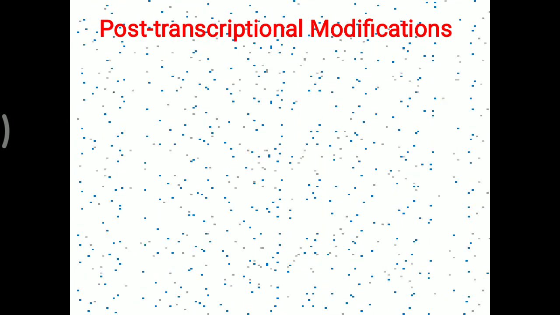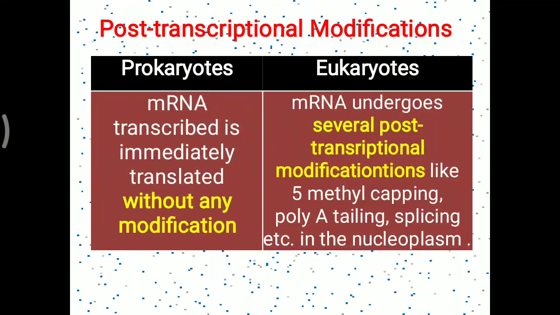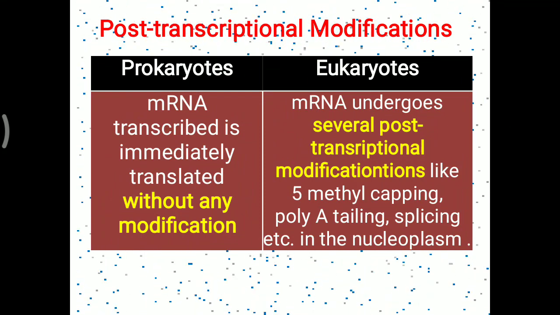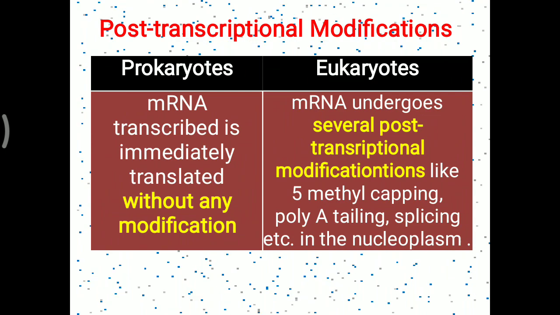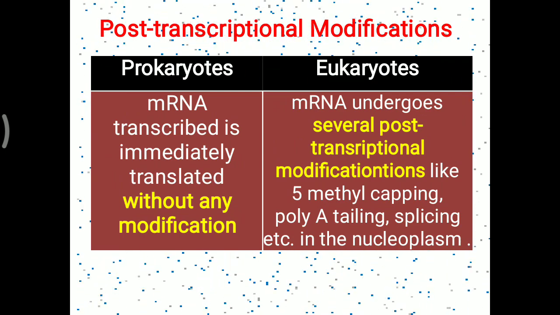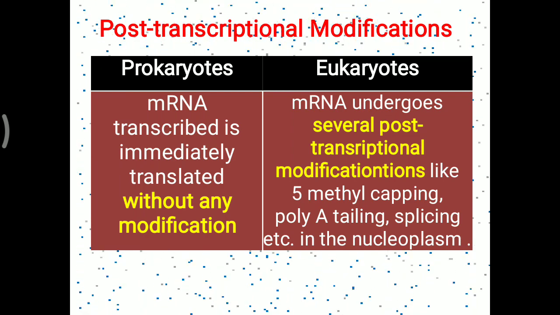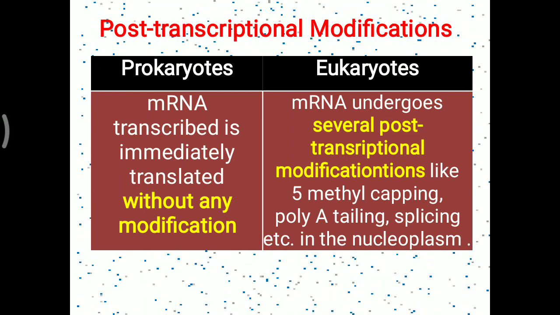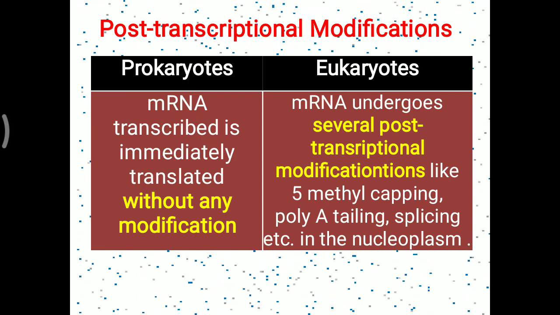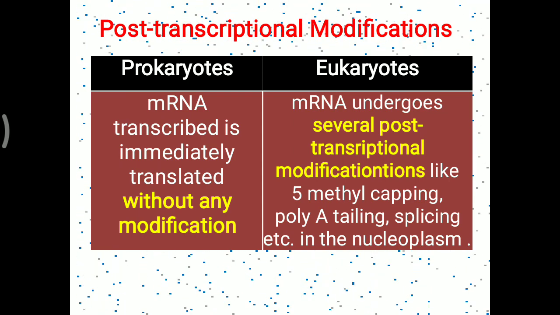Now lastly, post transcriptional modification. Interestingly, whatever mRNA transcript is formed in the prokaryotic is immediately translated, meaning immediately utilized for protein formation without any modification, while in the eukaryotic, this mRNA which is initially formed, called a heteronuclear RNA, undergoes several post transcriptional modifications and mature mRNA is generated.